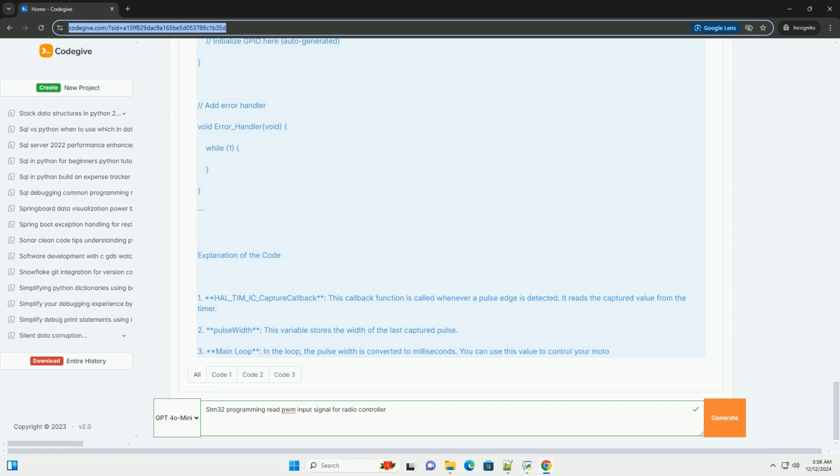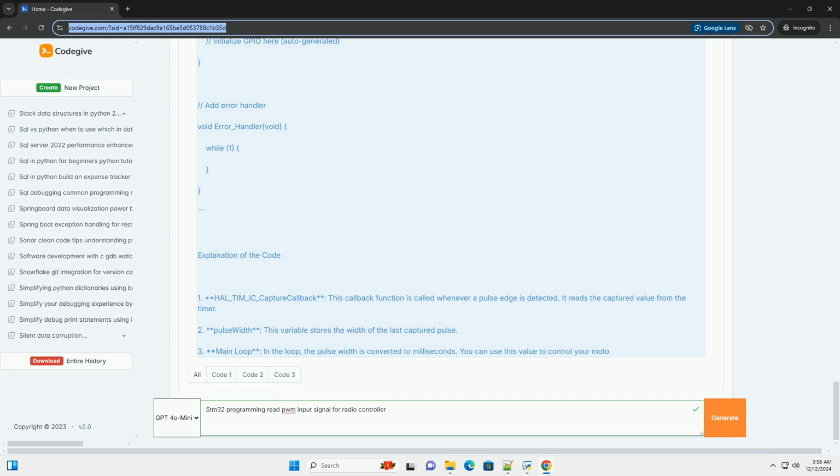TIM_HandleTypeDef htim2. volatile uint32_t pulse_width = 0. void HAL_TIM_IC_CaptureCallback(TIM_HandleTypeDef *htim). If htim->Instance equals TIM2, capture the pulse width. pulse_width equals HAL_TIM_ReadCapturedValue(htim, TIM_CHANNEL_1).